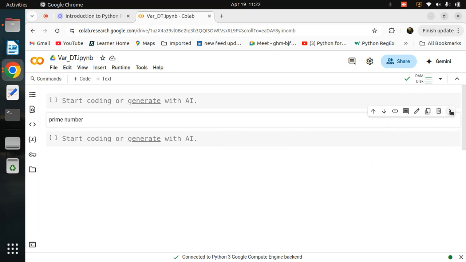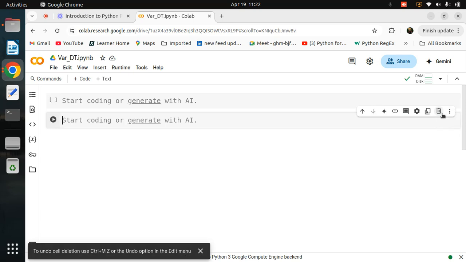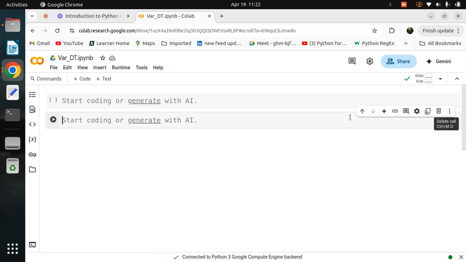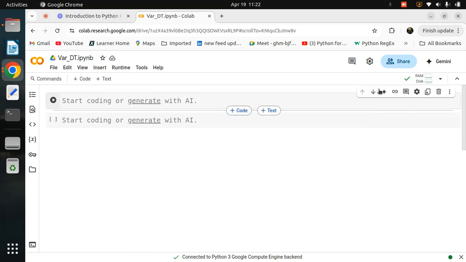If you want to delete a cell, you see the dustbin here, just click on that and it will be deleted. Now I have two cells, but I don't want this cell, so you can simply delete it. If you want this cell to move up, you can click on the up arrow. You are graduation students, you know how to handle a laptop, so please do that. I can't explain everything in depth, because we need to focus on the Python core. Got it?